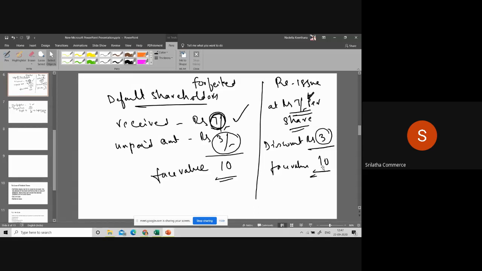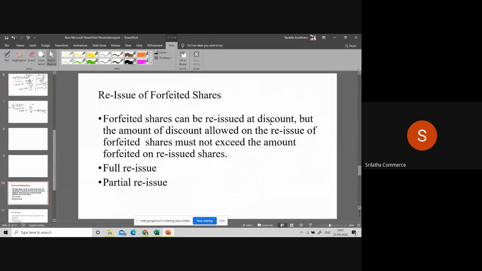So though the face value is 10, we are reissuing at only 7. Discount given is how much? 3. So where we are going to reissue at a discounted rate, reissued at discount. But the amount of discount allowed on the reissue of forfeited shares must not exceed the amount forfeited on reissued shares.